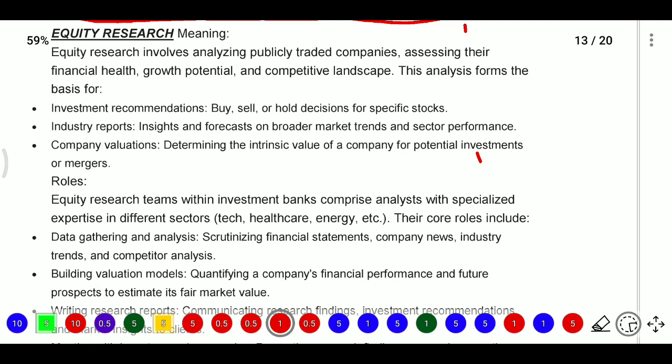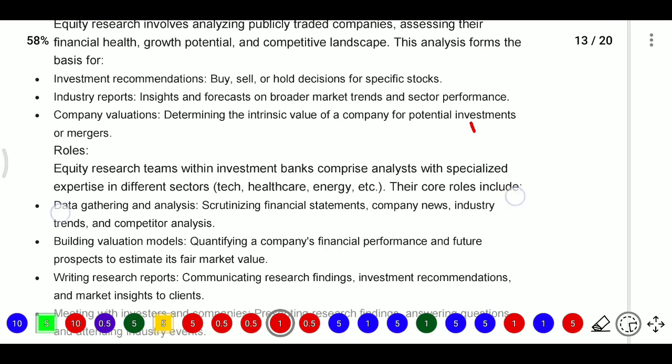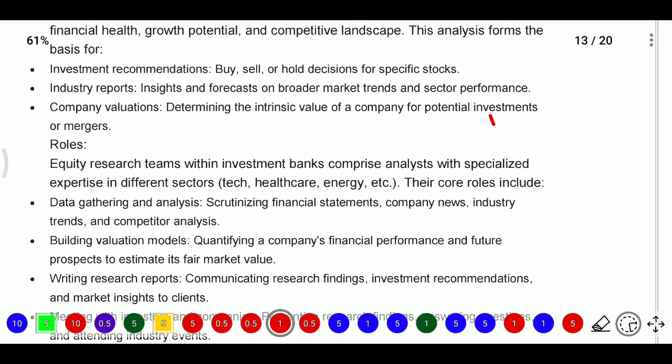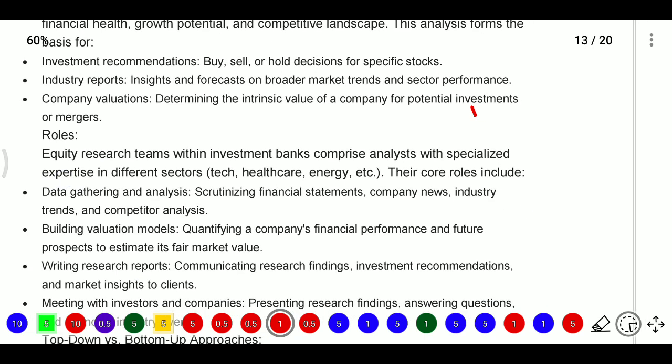So if you want to buy Reliance company shares, this equity research will tell you to buy in February, sell in March or hold in July. So they will tell by analyzing the publicly available data based on financial health, growth potential and competitive landscape. And they will give industry reports, insights and forecasts on broader market trends and sector performance, what the market trends are and what the sector performance is.